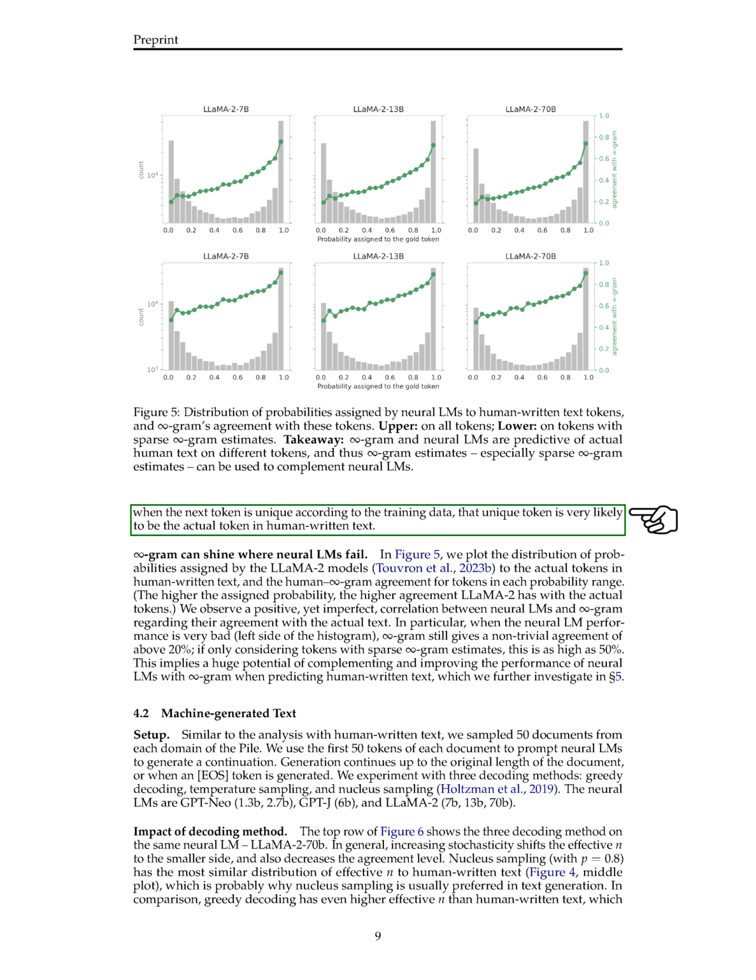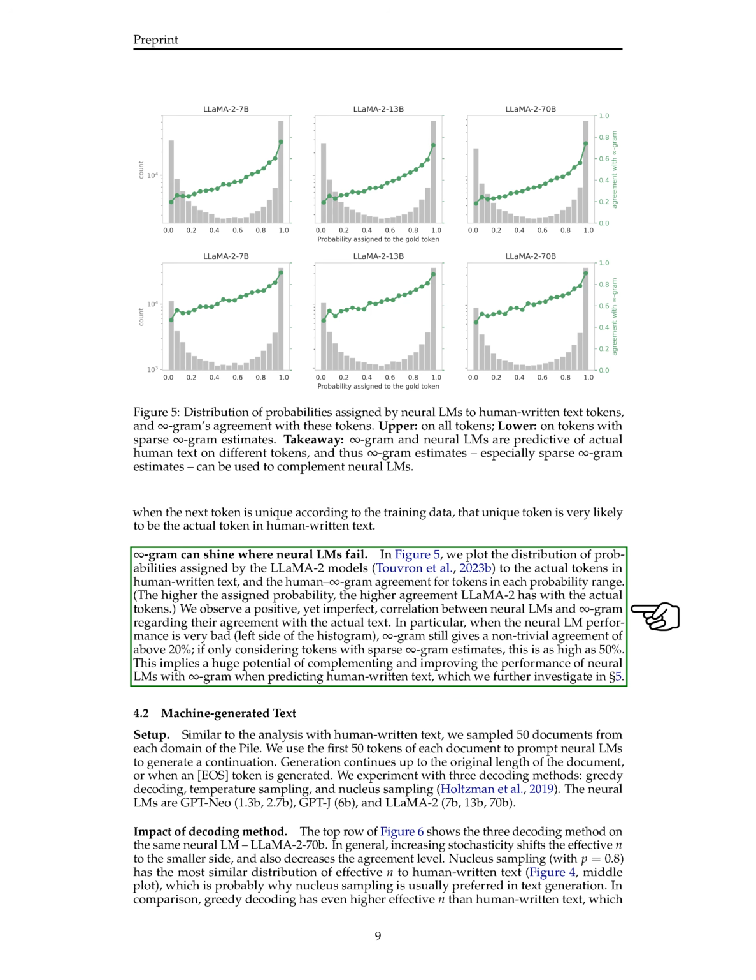Section. Infini-gram can shine where neural LLMs fail. We've discovered that n-gram models can outperform neural language models, LLMs, in certain situations. Specifically, we looked at how well the Llama 2 models and an Infini-gram model agree with the actual words used in human-written texts.